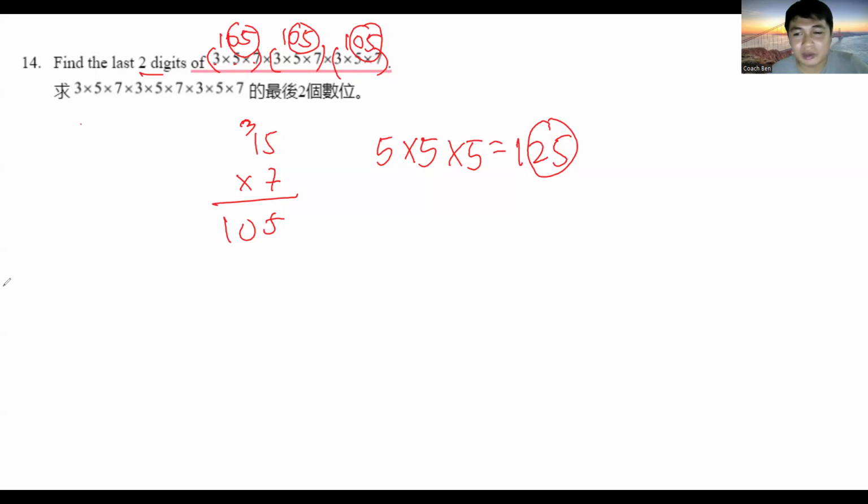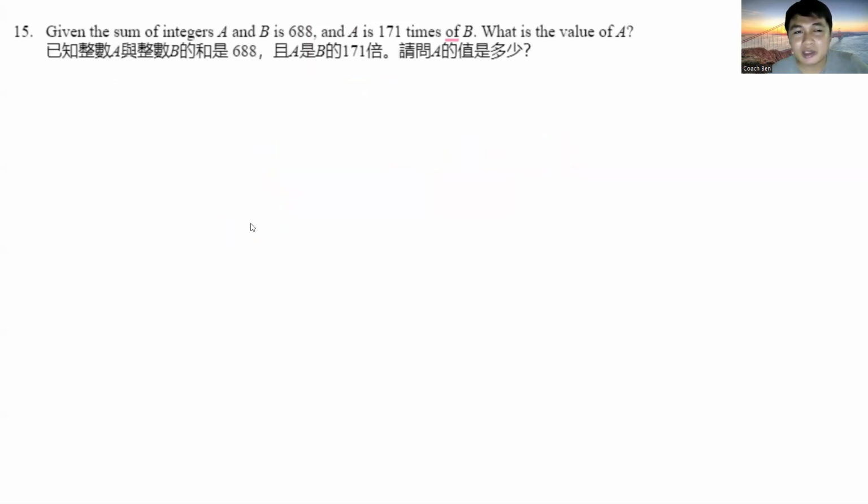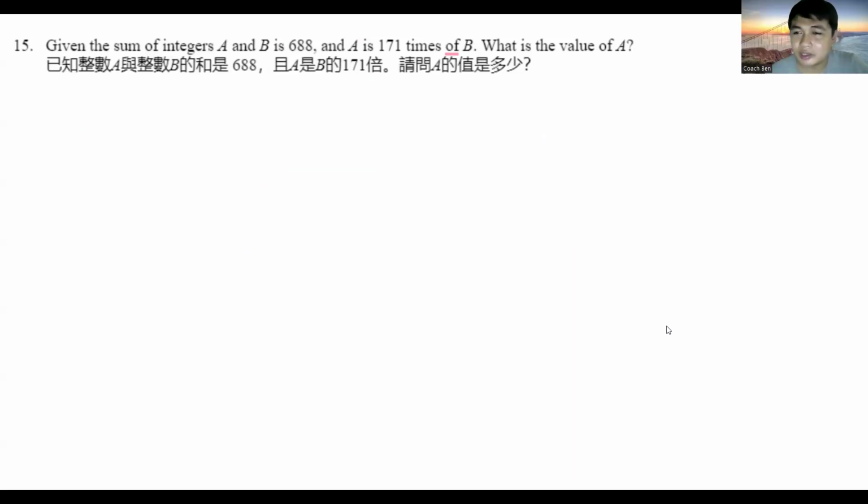Okay, so let's move on to number 15. Given the sum of integers A and B is 688 and A is 171 times of B, what is the value of A? Okay, I see Kitia is raising her hand. Sorry, I already called Kitia. Kitia, do you want to answer? Yes.